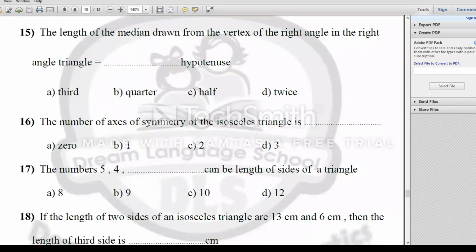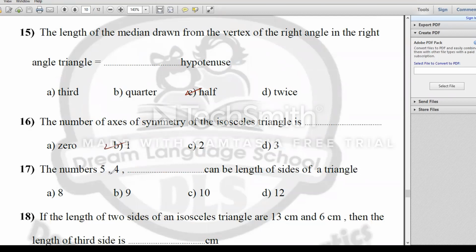We are in number 15 now. The length of the median drawn from the vertex of the right angle of a right triangle to the hypotenuse will be equal to half the hypotenuse. It's very easy. Number 16. The number of axes of symmetry of the isosceles triangle is 1.